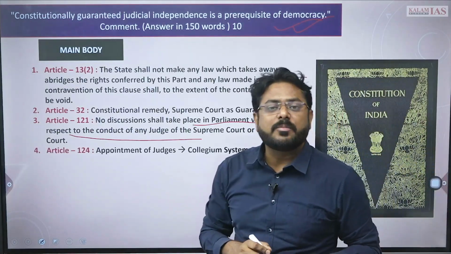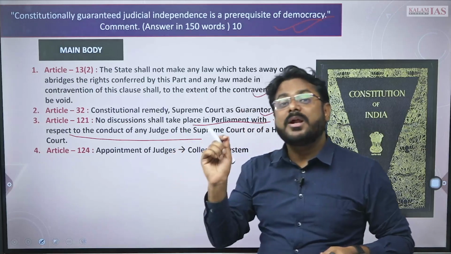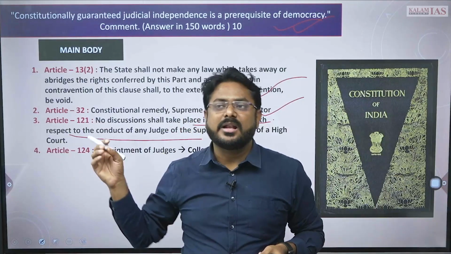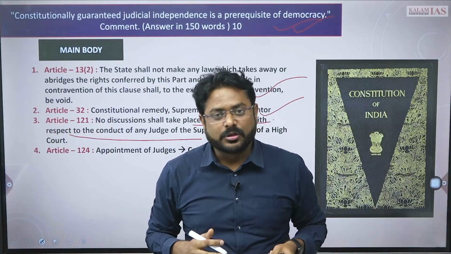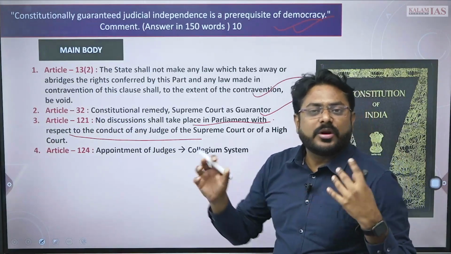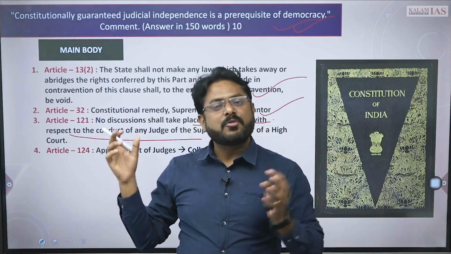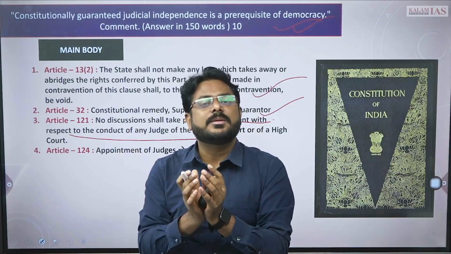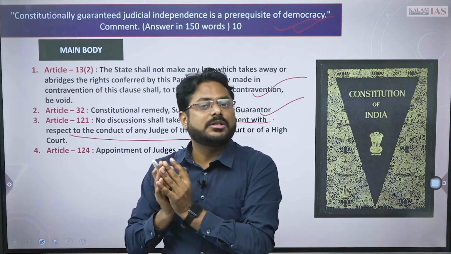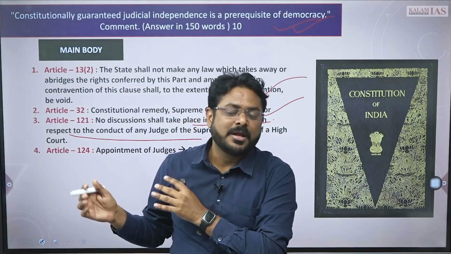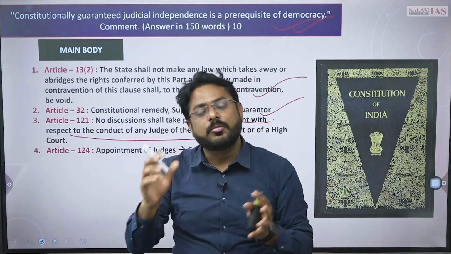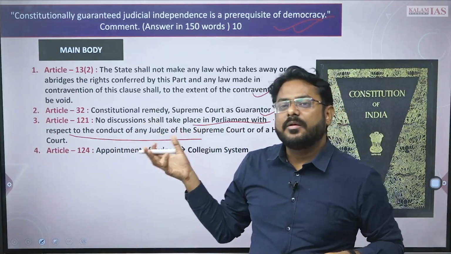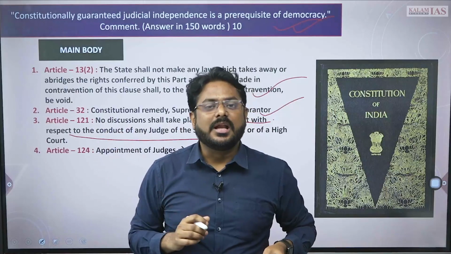Then Article 124 of the Constitution talks about the appointment of Supreme Court judges. There should be a Chief Justice of India and other judges in the Supreme Court. So how is this appointment ensuring judicial independence? Because the appointment is happening through the collegium system, and who is there in the collegium system? Only the judges of the Supreme Court. So only they will be recommending the names of who will be part of the judiciary further. So this shows that there is some kind of judicial independence.